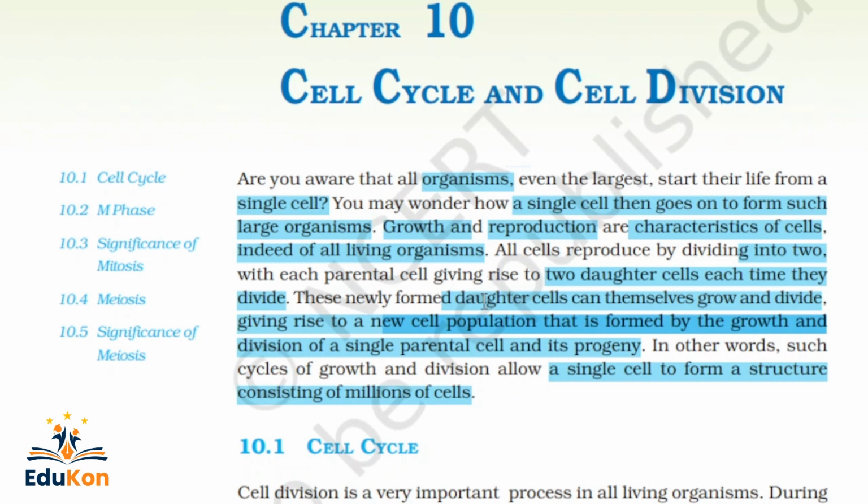This cycle of growth and division allows a single cell to form a large animal which consists of billions of cells. So the important thing to consider is that growth and reproduction are characteristics of cells.